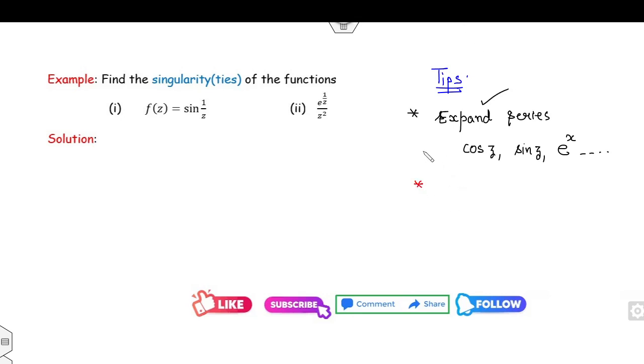Otherwise, if you are unable to expand the series, then put the denominator as 0 and find the value of z.